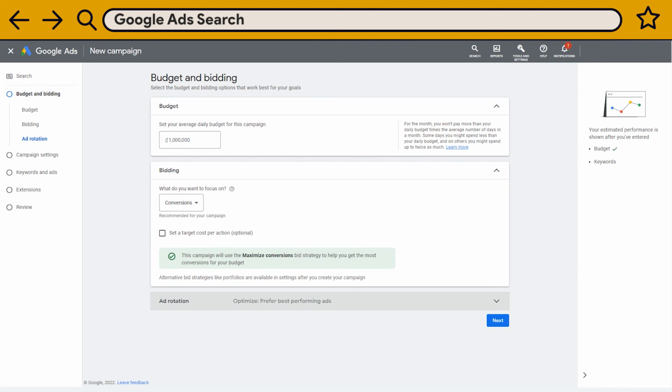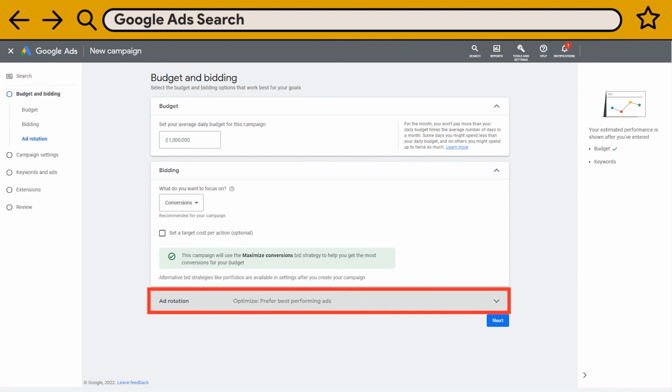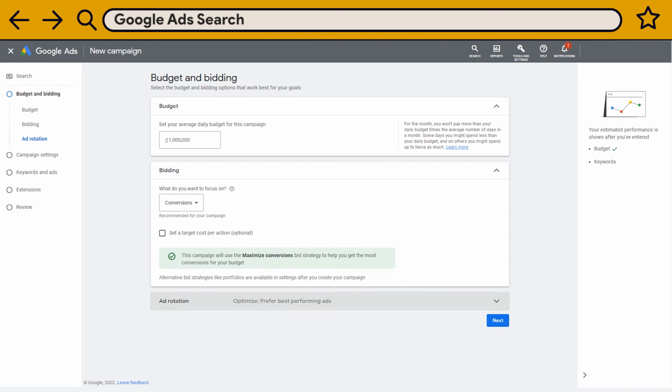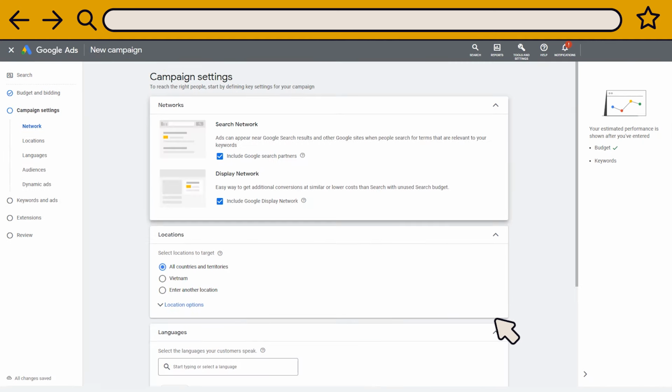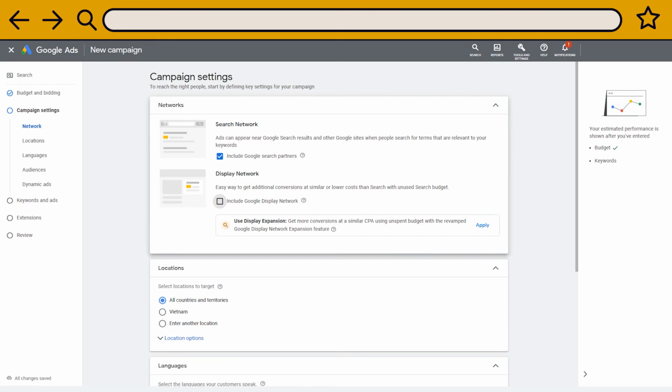Depending on your kind of ad, you may consider extra rotation options. By default, the tool proposes to optimize by focusing on the best performing ads. In most cases, this is what you want to do. In the campaign settings, you define your targeting options. The tool offers to run Google Ads search on the search network and the display network. Yes, you can use text ads as banners too. For this example, I select only the search network.